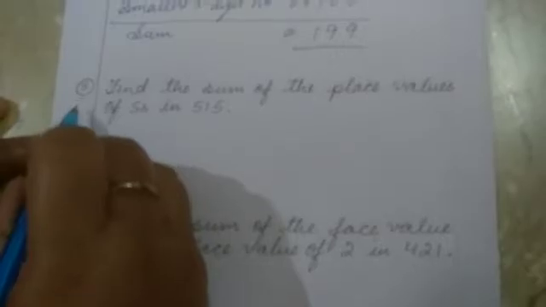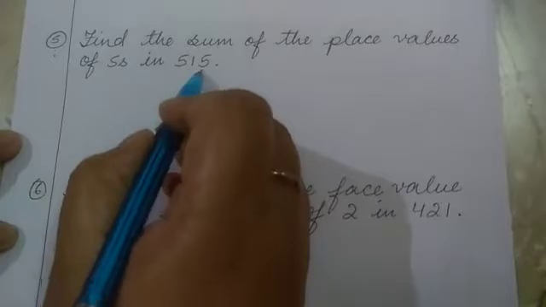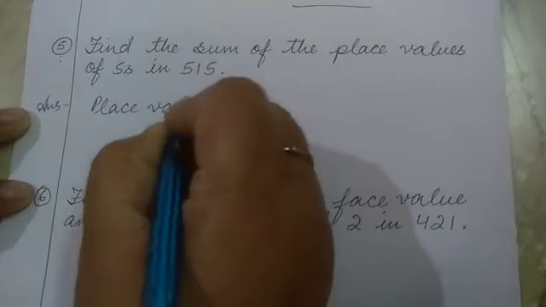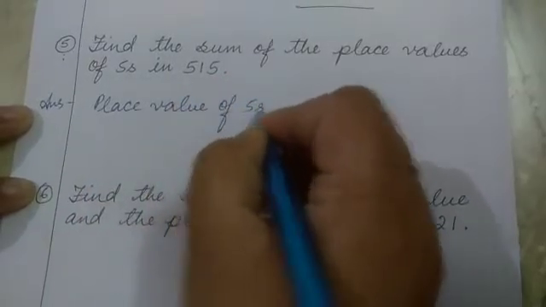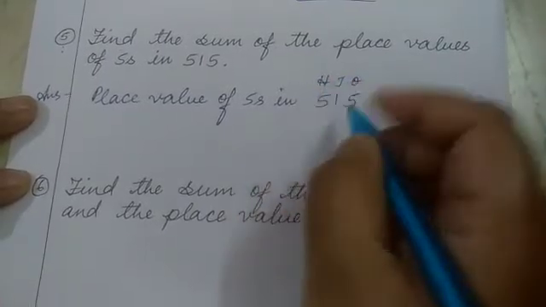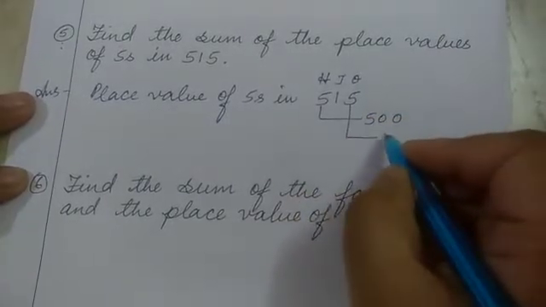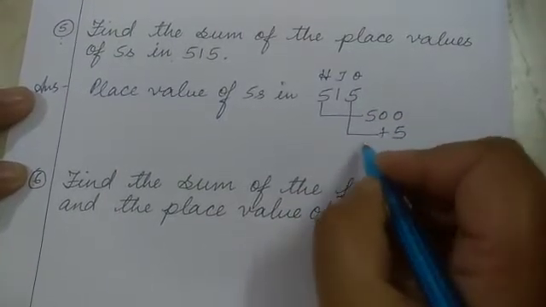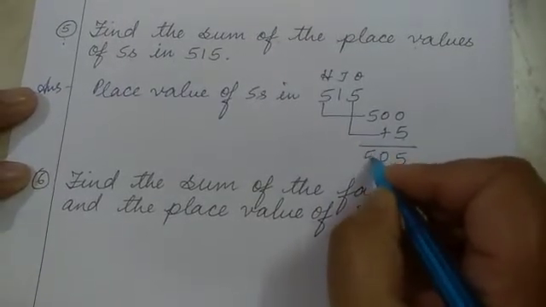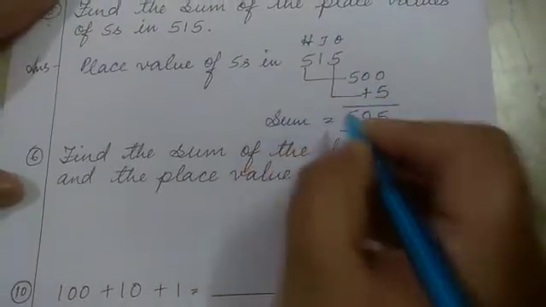Come to next question, question number 5. Find the sum of the place values of 5 in 515. So here the place value is asked. So we will write place value of 5s in 515. So put the place value, ones, tens, 100. So here 100 place, so you will write here 500. Another 5 is in ones place, so we will write only 5. So now we have to add it. So 0 plus 5, it is 5, 0, and here 5. So the answer is 505. So we can write here sum is equal to 505.